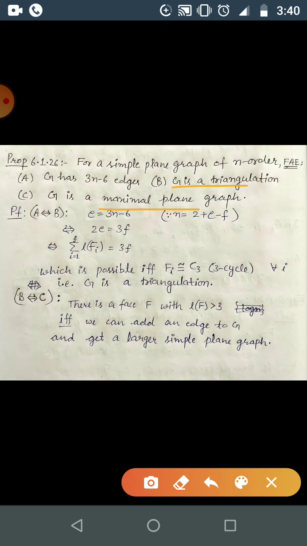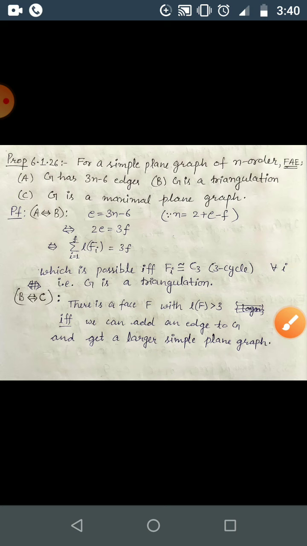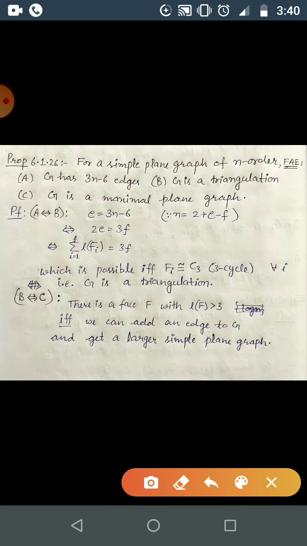First I will be proving A implies B, and then B implies C. So first come to A implies B, that is, A if and only if B. So A: G has 3n minus 6 edges. So when it is possible, while doing the proposition,